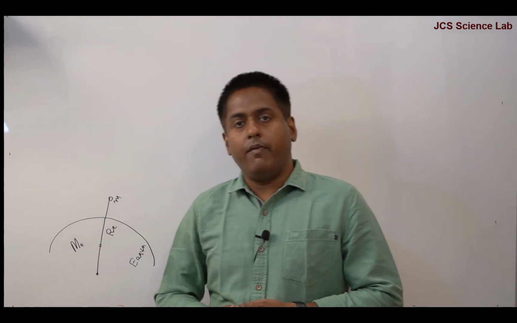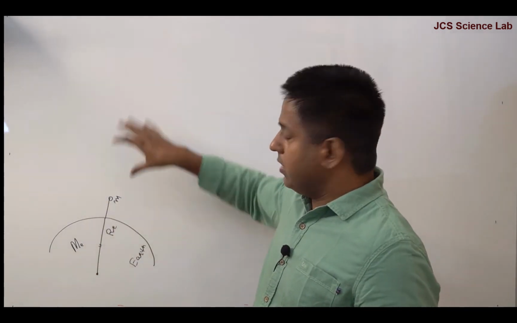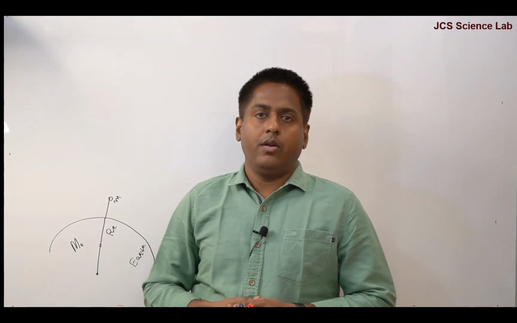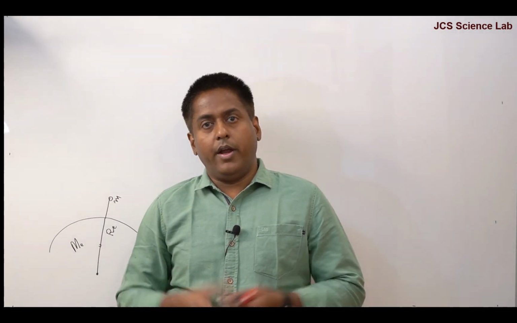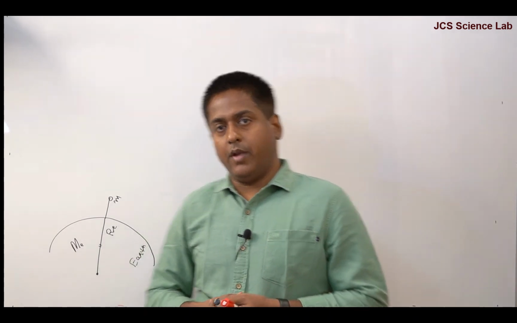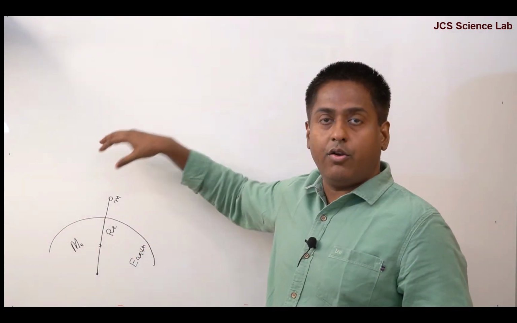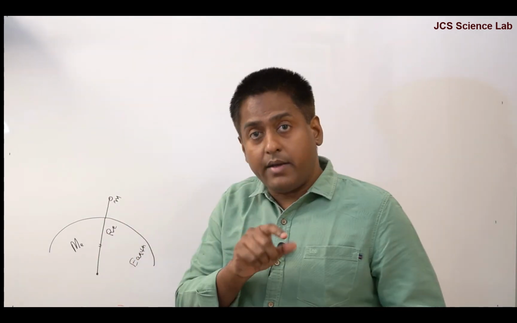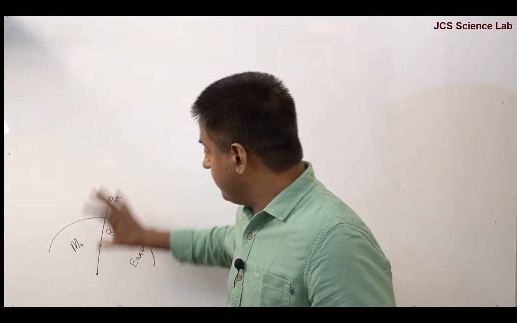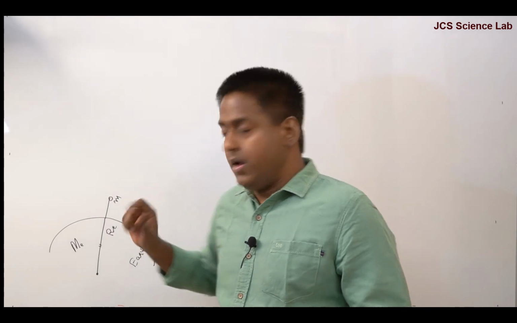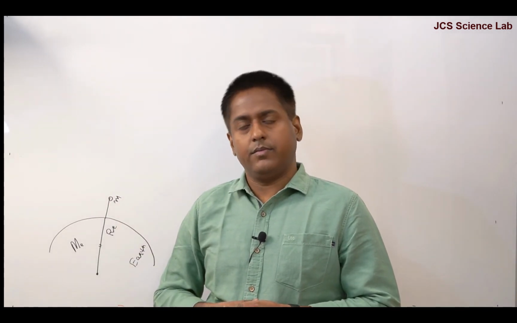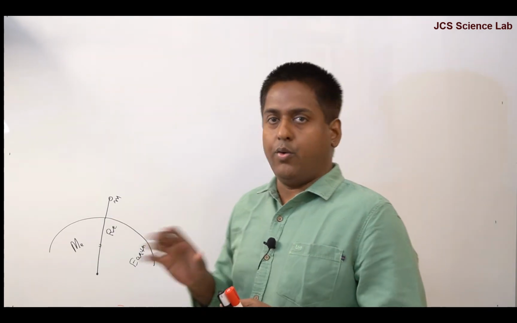But when the distance is very big, like suppose object is 800 kilometer away from the Earth, at a height of 800 kilometer or 500 kilometer, then in that case, you will add the radius of the Earth plus height. But in this case, because it's few meters away from the Earth, this distance can be ignored.